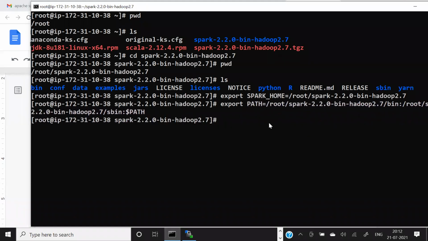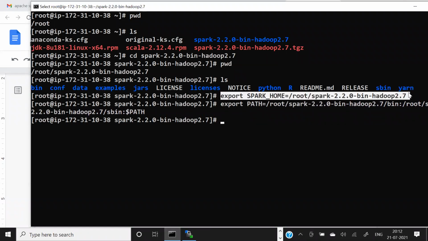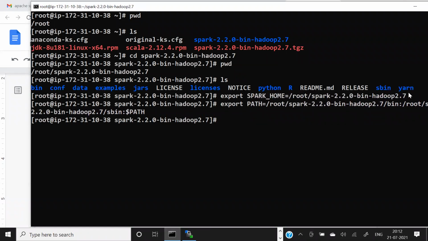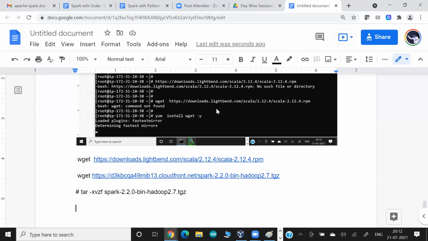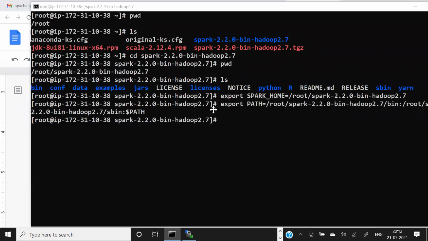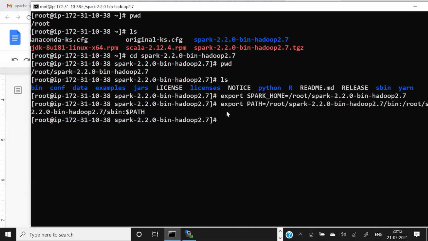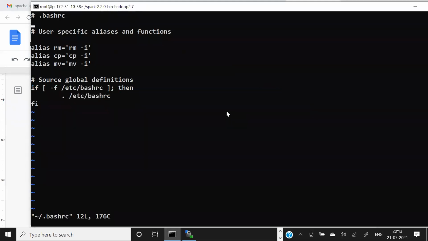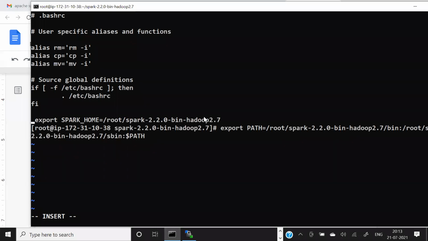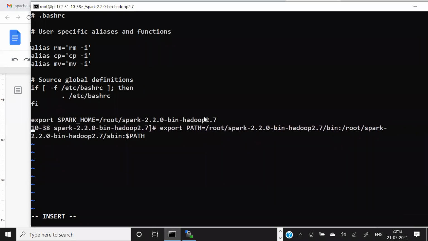So this has been set. Let me share this command also with you, and this command also with you. And very quickly, let me also save this in the bashrc file to make it permanent.